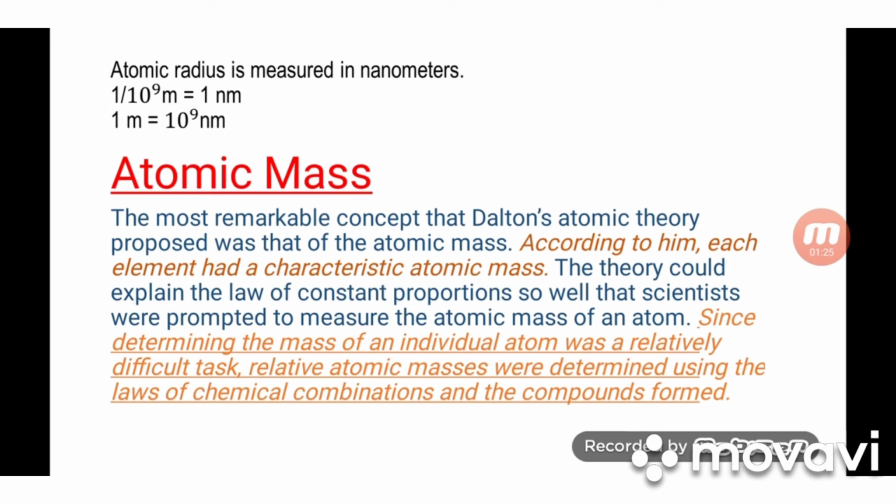The theory could explain the law of constant proportions so well that scientists were prompted to measure the atomic mass of an atom.